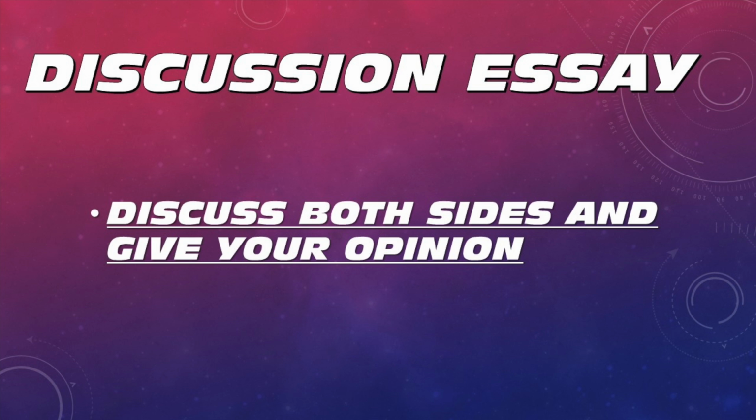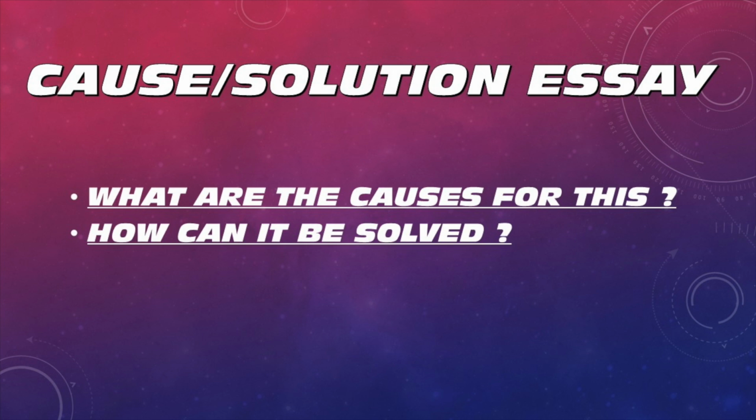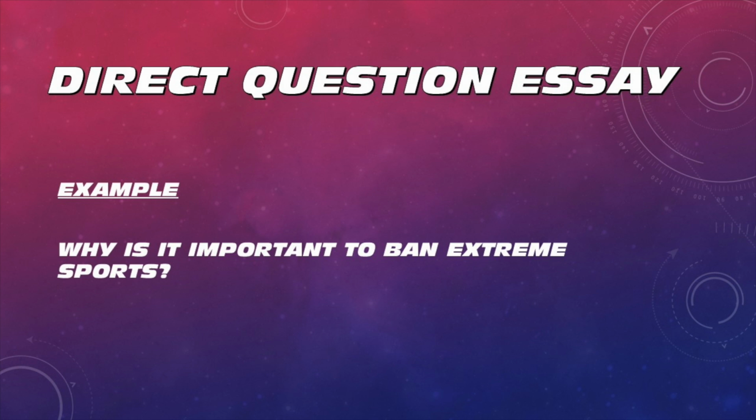Type 3, discussion essay. The question would be, discuss both sides and give your opinion. Advantages and disadvantages essay. The question may vary, like what are the advantages and disadvantages? Do you think advantages outweigh disadvantages? Type 5th, cause solution essay, like what are the causes for this, how it can be solved? Or there are sometimes direct question essays like why it is important to ban extreme sports.